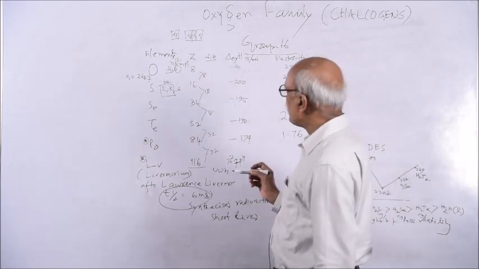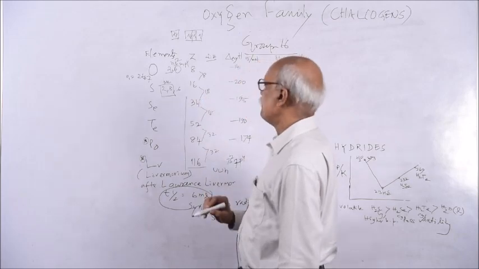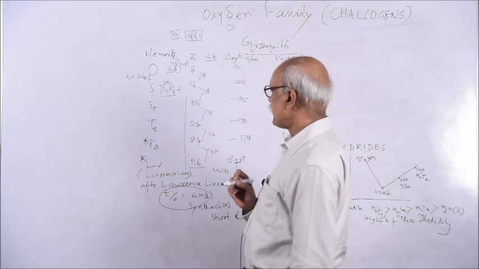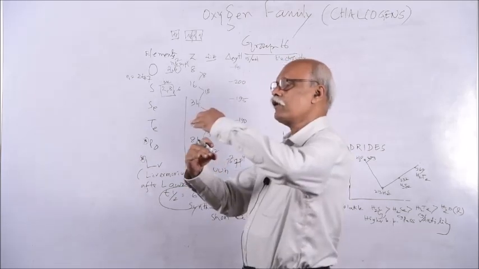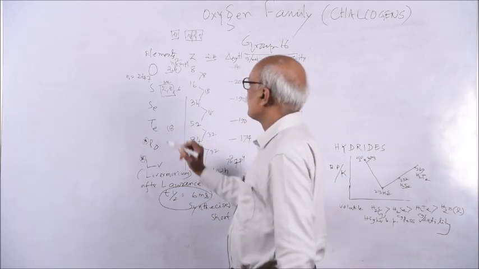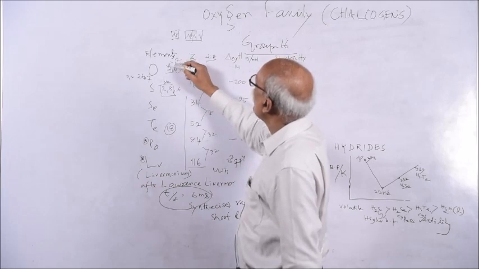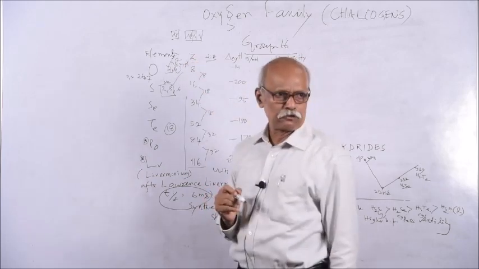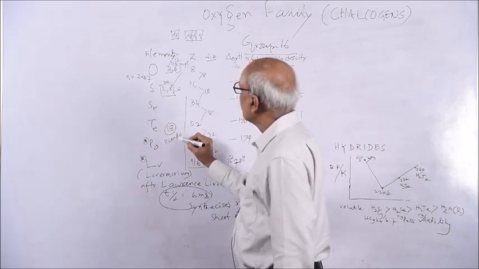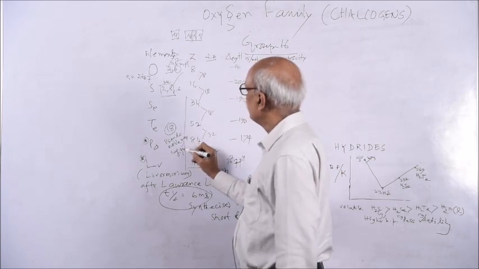The penultimate shell of all these elements, as I discussed in a previous class, penultimate means n minus 1, just below the valency shell. The penultimate shell contains 18 electrons in some of them, and 2 and 8 are called noble gas, duplet or octet configurations. Similarly, 18 is called the pseudo noble gas configuration.